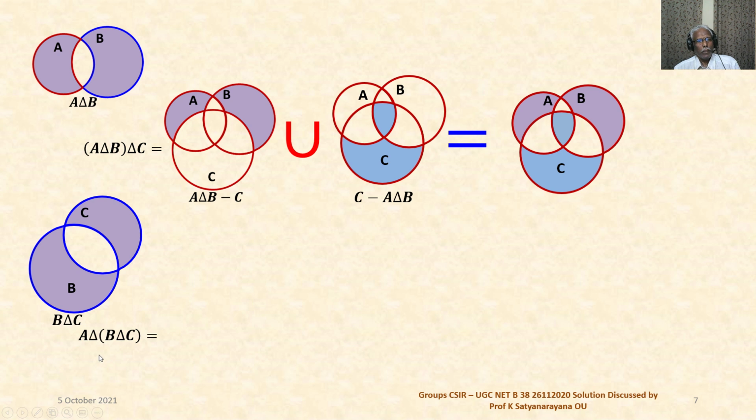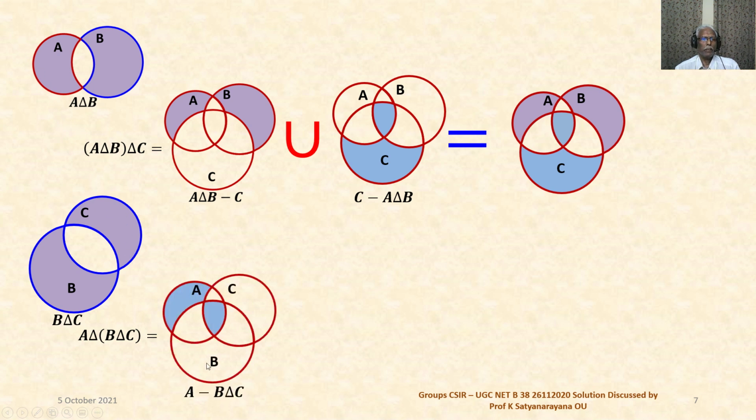And A delta (B delta C), first I will consider A minus B delta C. Then B delta C minus A I will consider, and I will take the union.